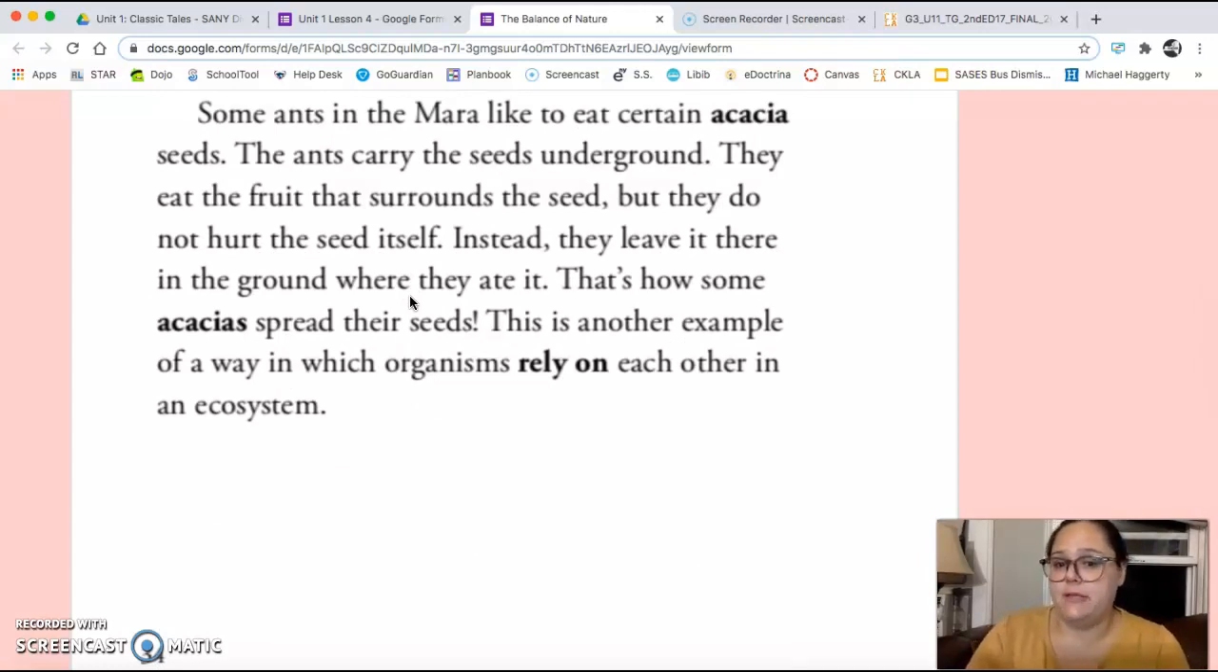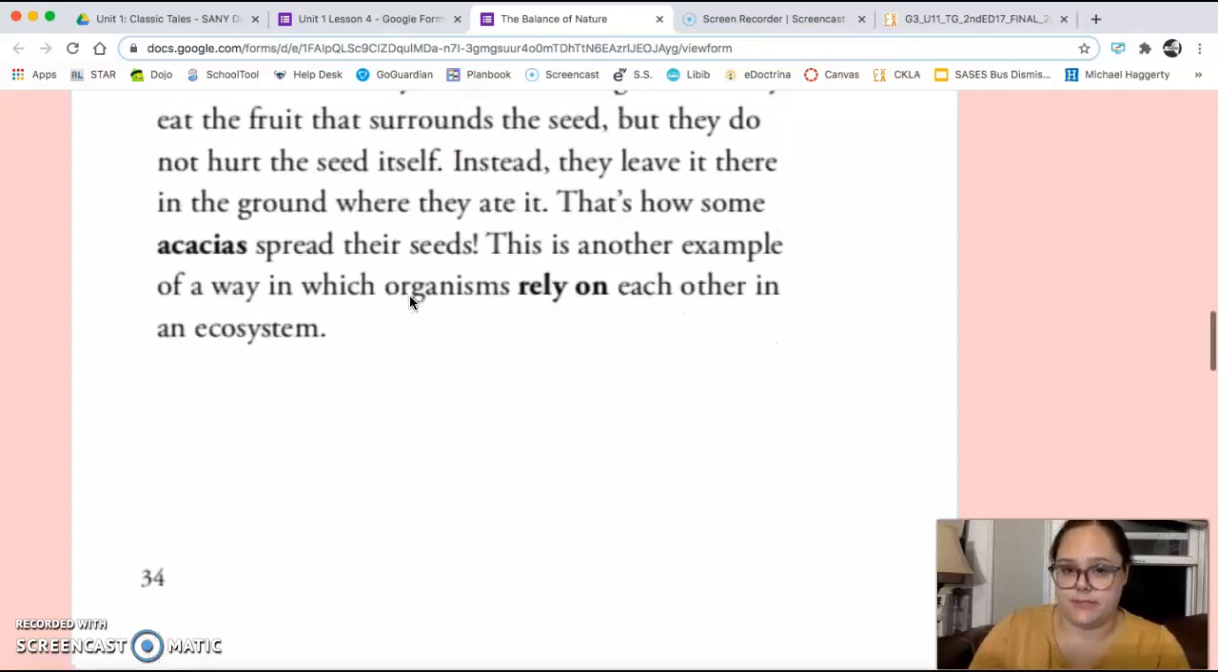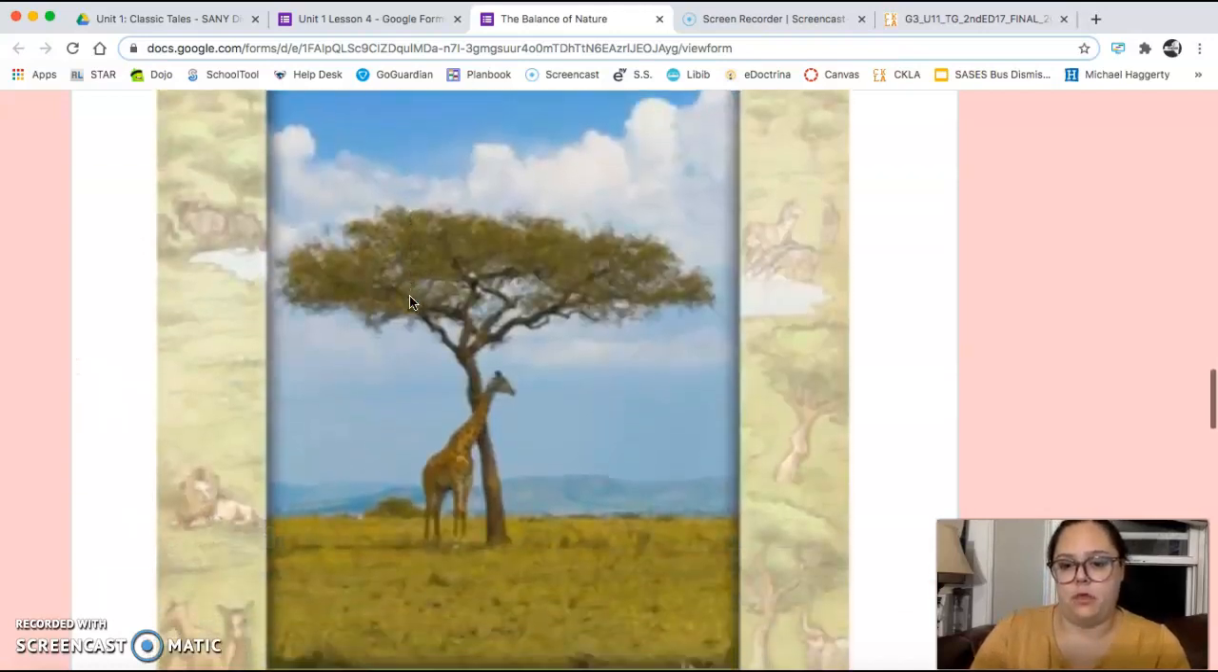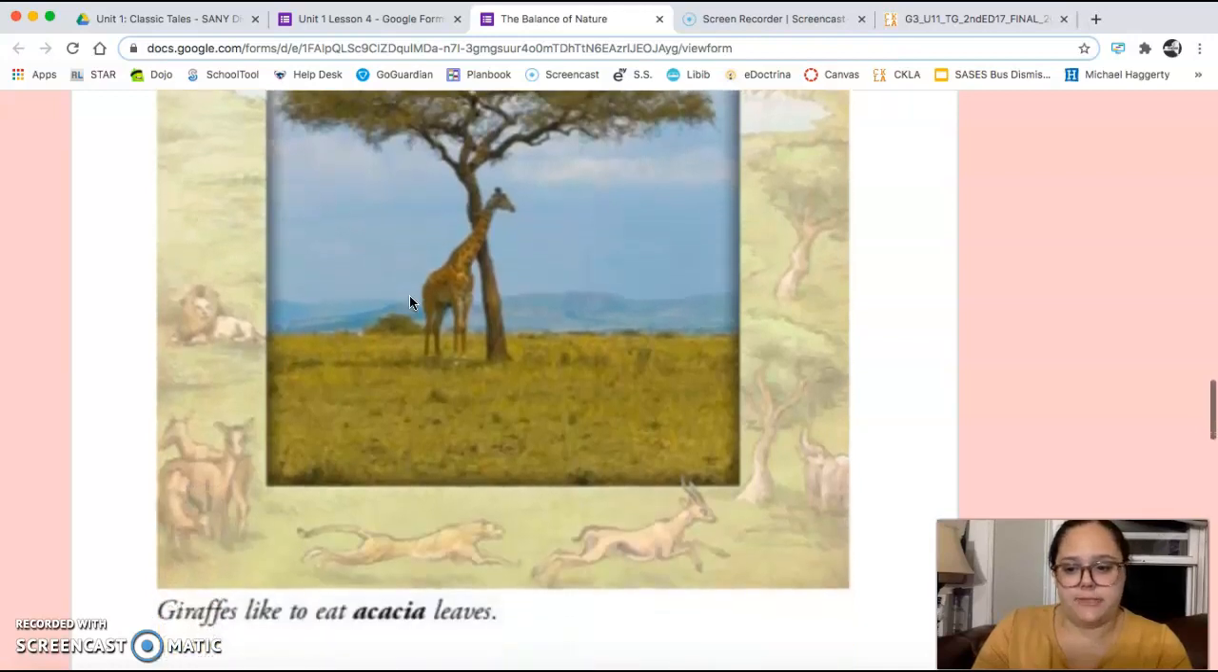The ants carry the seeds underground. They eat the fruit that surrounds the seed, but they do not hurt the seed itself. Instead, they leave it there in the ground where they ate it. That's how some acacias spread their seeds. This is another example of a way in which organisms rely on each other in an ecosystem. For their photograph, the caption says, giraffes like to eat acacia leaves.